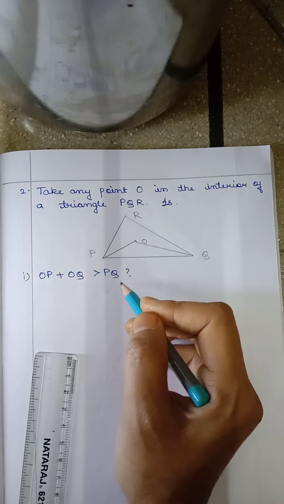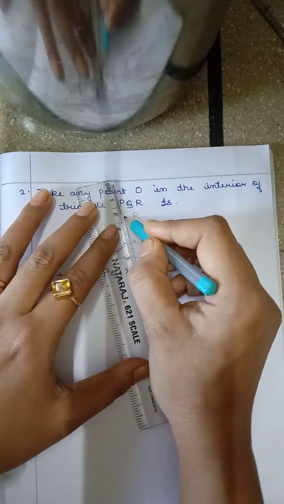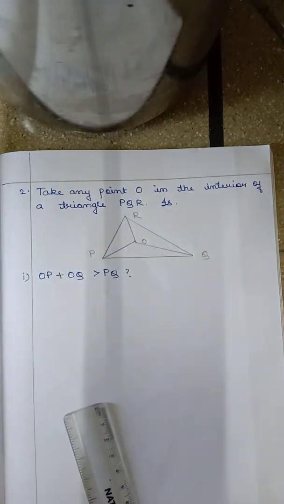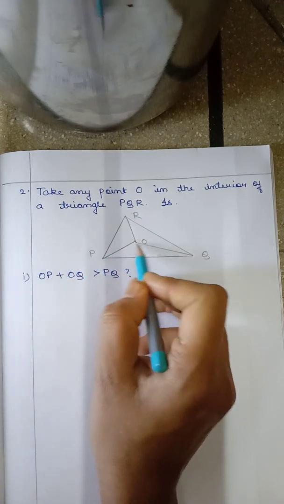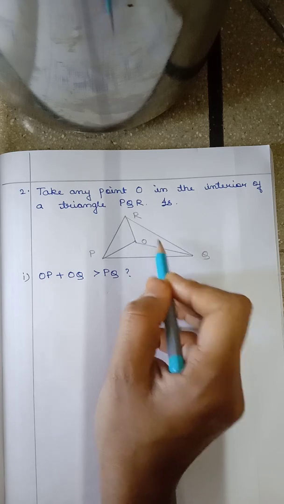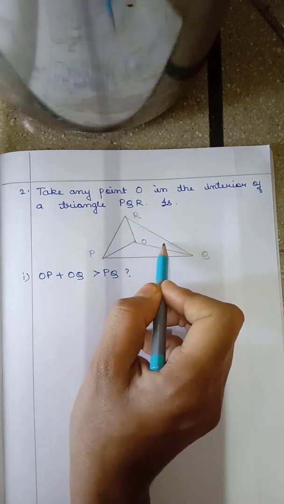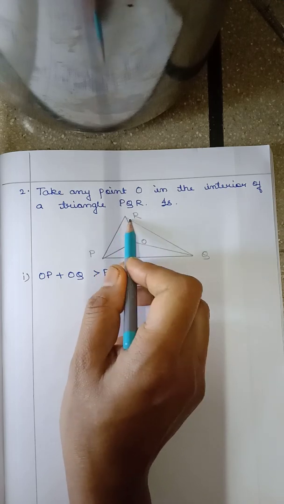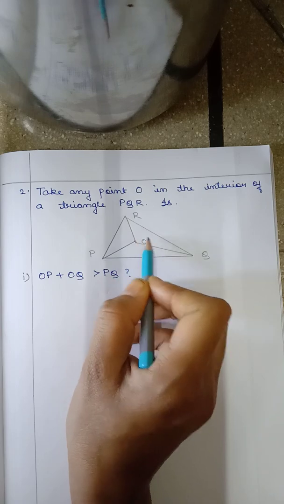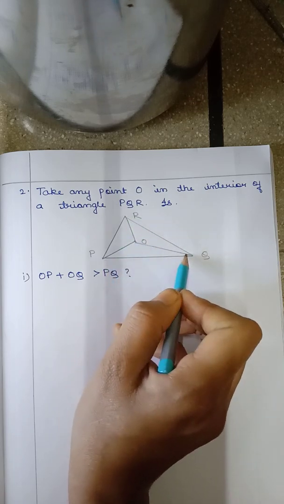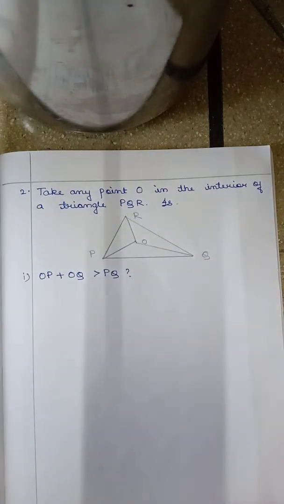And next they have asked OQ plus OR. For that you join OR also. Is OQ plus OR greater than QR? Yes, so again it is correct. OQ plus OR is greater than QR because the sum of the lengths of two sides is always greater than the third side. In this way you have to answer the three questions of the second main.